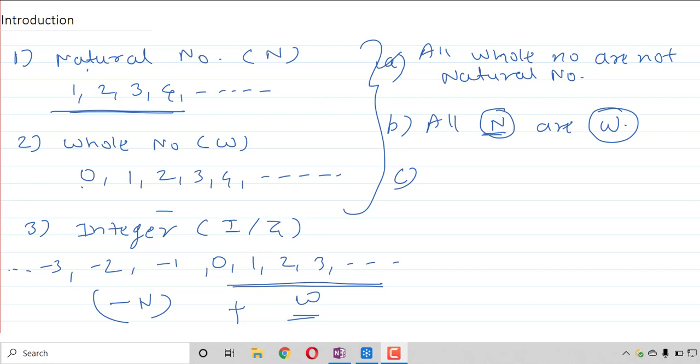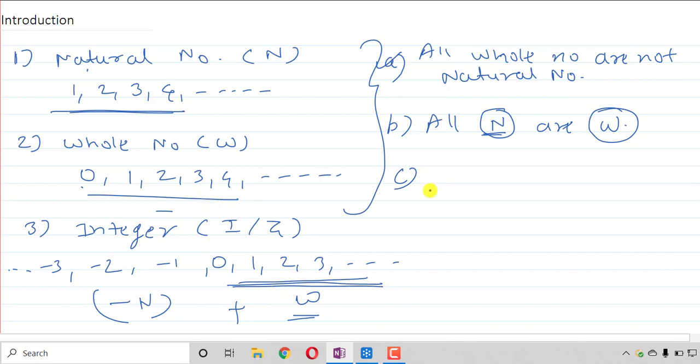Can I say all whole numbers are integers? Yes, all whole numbers are included in integers. That's why all whole numbers are integers, I or you can write Z also. Now, can I say all integers are whole numbers?